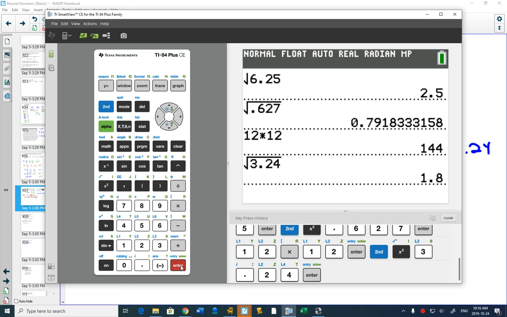I push enter, 1.8, perfect. Okay? If you take the time to think about the math and what we're doing, math is really kind to you because on a test, when you get an answer, you can check to see if it's right. And that's a good thing, right?